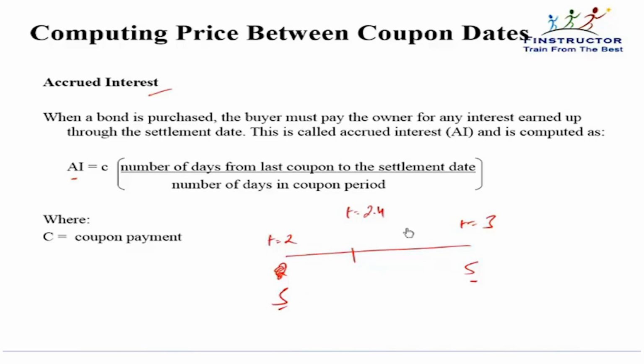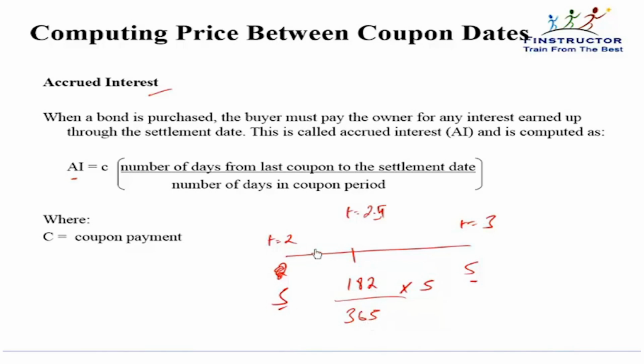Let's say it's a 1-year bond, so there are 365 days between coupon periods, and let's say we are buying it at the end of 182 days. So the accrued interest will be calculated as 5 into 182 divided by 365.